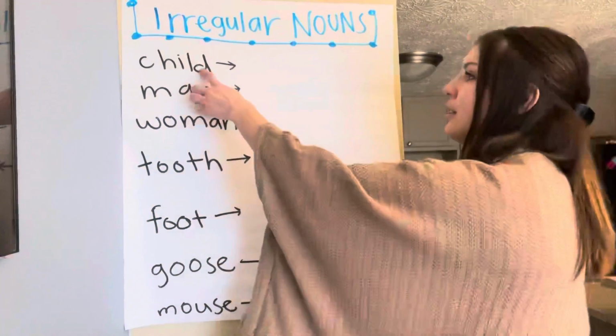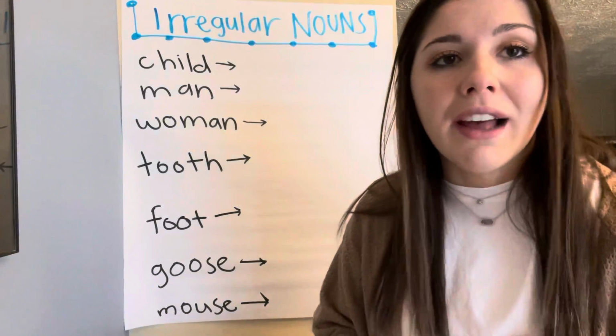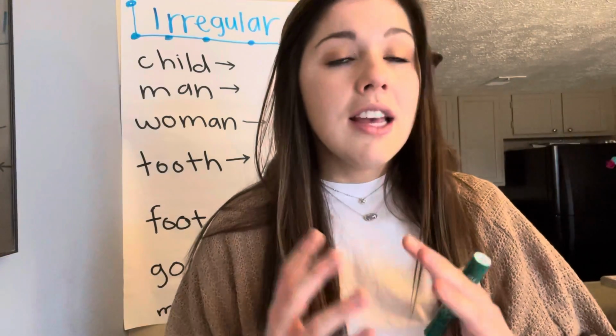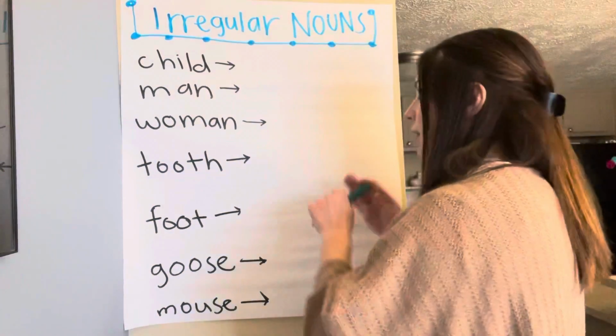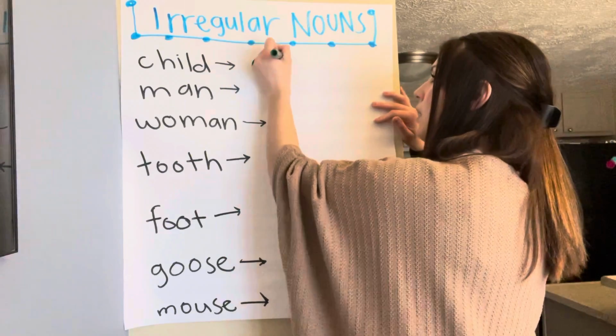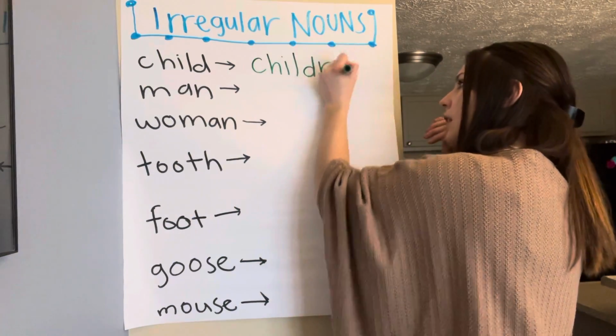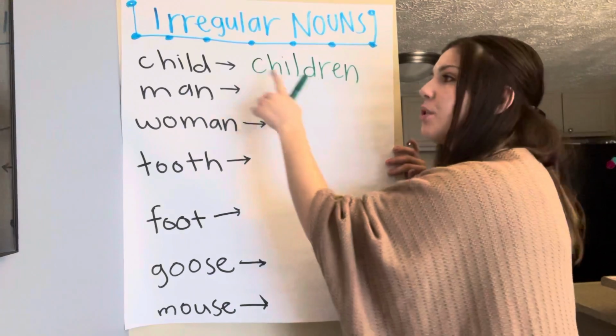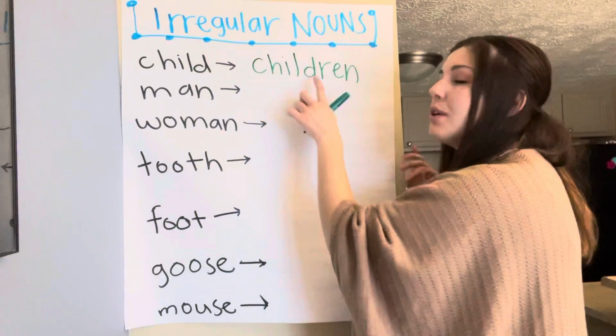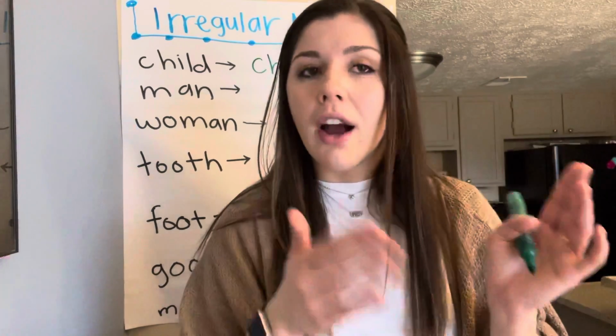So my first word is child. If I have the word child, I cannot say childs. If it belonged to some child, that is a word, yes. But we're trying to say more than one child. How do we say that? Well, you guys have heard this word, I know you have, and it is, can you read it with me? It's children. So we have child, and it turns into children. So when I say you children are in a line, we know you're not just talking to one person, you're talking to a bunch of you guys. Okay, let's do our next one.